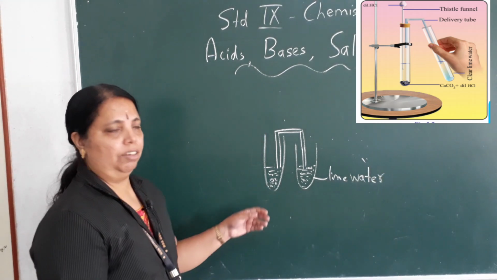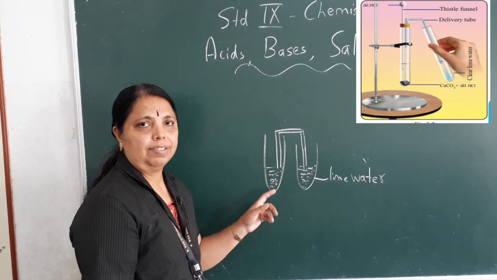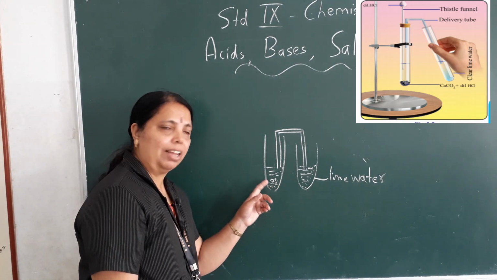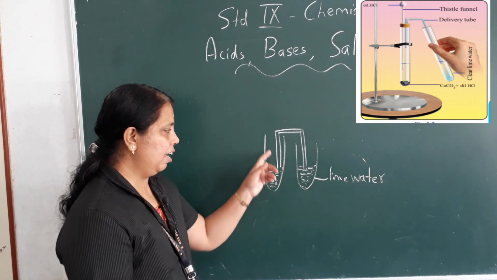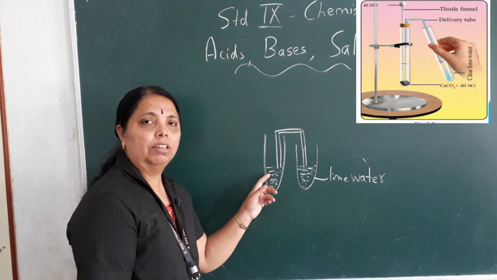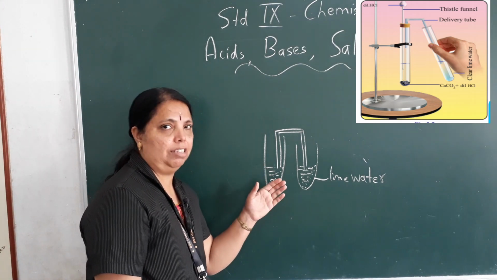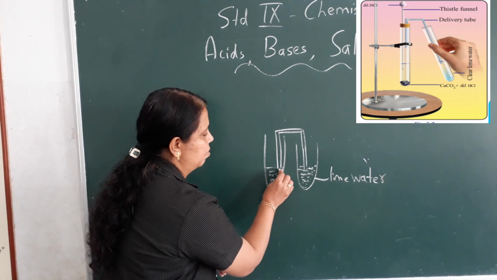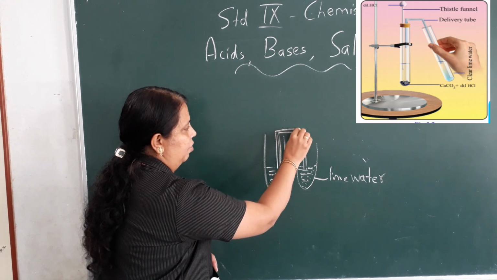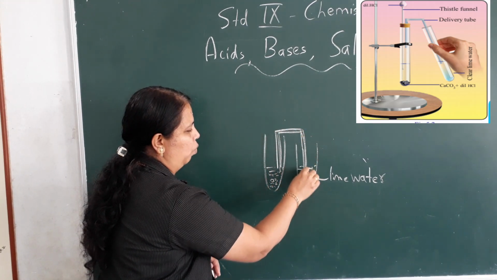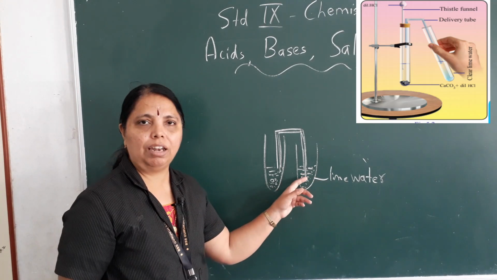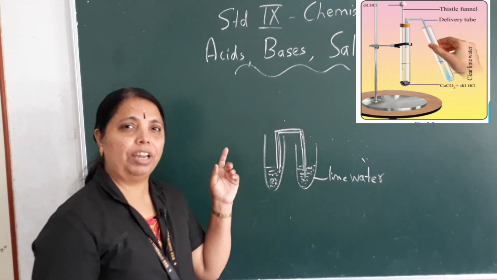Just you have to understand. Okay. So in this test tube I have taken marble pieces, that is calcium carbonate. To this I have added hydrochloric acid. Now the reaction automatically starts and one gas comes out through this. It is now entering the lime water. When it enters the lime water, they have asked us to record the observation.